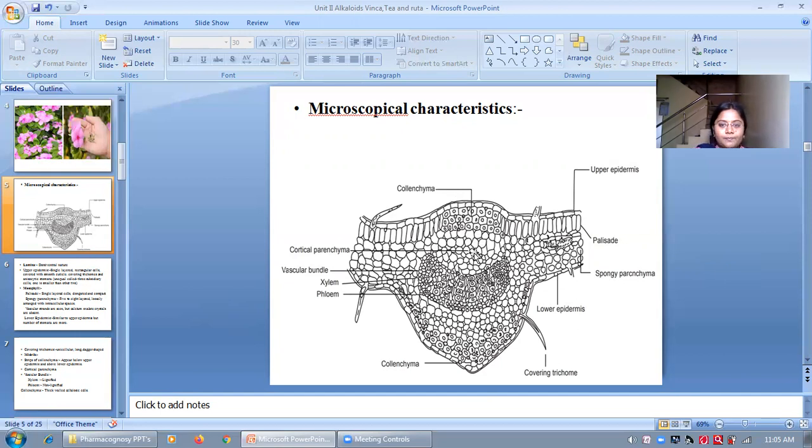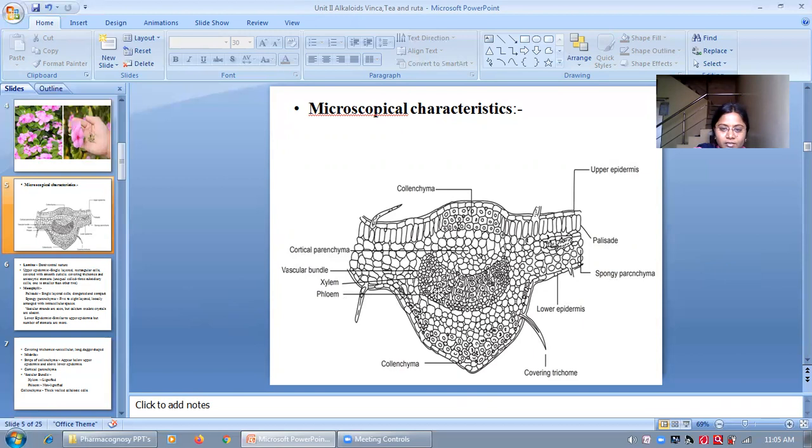Next is the cortical parenchyma. These cells are also loosely arranged, like spongy parenchyma. That is, the cortical parenchyma cells are loosely arranged and have intercellular spaces. Next one is the vascular bundle. So these are the vascular bundles. In the vascular bundle, xylem is present and phloem is present.